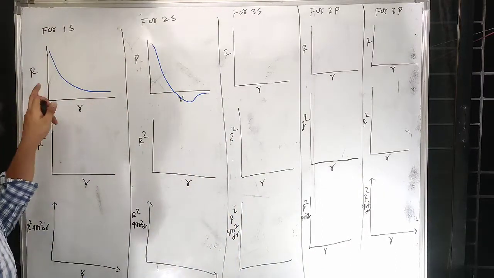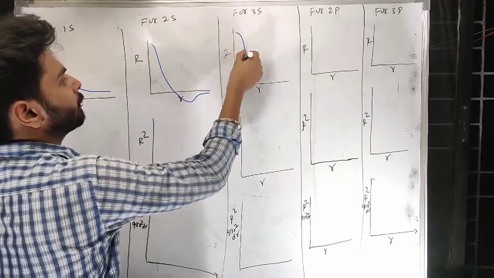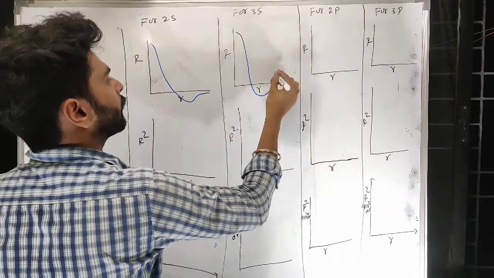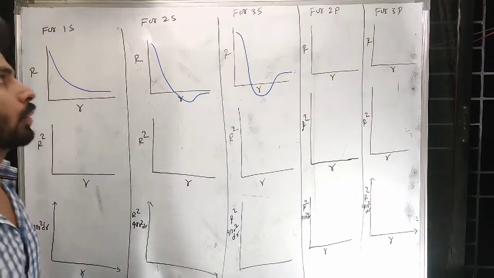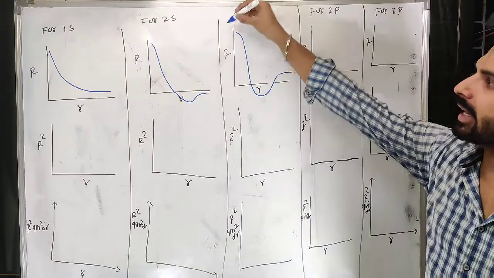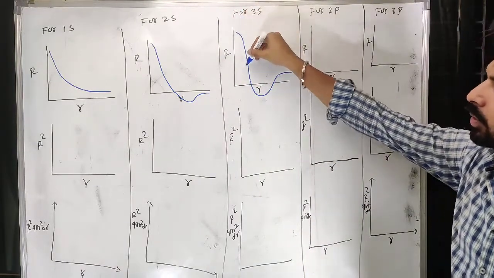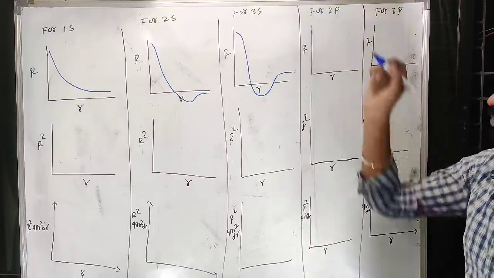So for 3s, see now we are increasing, so again the graph will be like this. Now it will go up because you need to show 2 nodes. Now if you do for 4s or 5s, the maximum will be at the center, at the nucleus, and that will go, and you have to go up and down till as many nodes as you have to show.